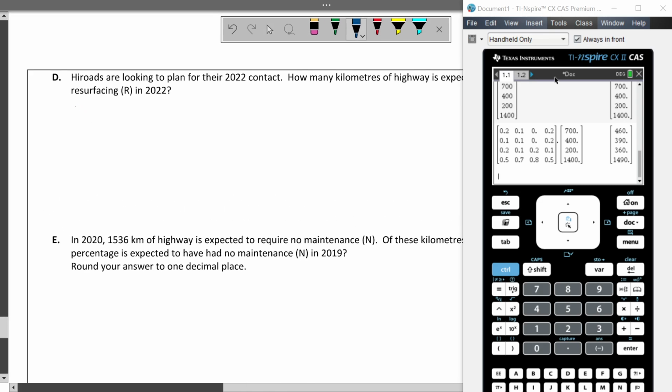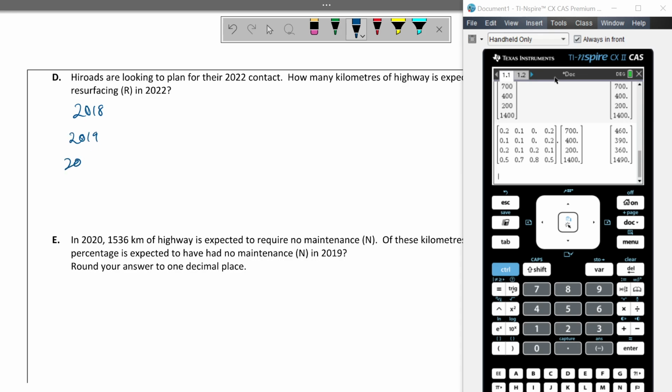We know that we're starting at 2018, 2019, 2020, 2021, 2022. This is S of 0. This is S1. This is S2. This is S3. This is S4. If I want S of 4, I need to take my transition matrix, raise it to the 4th power, and then times it by the initial state matrix.